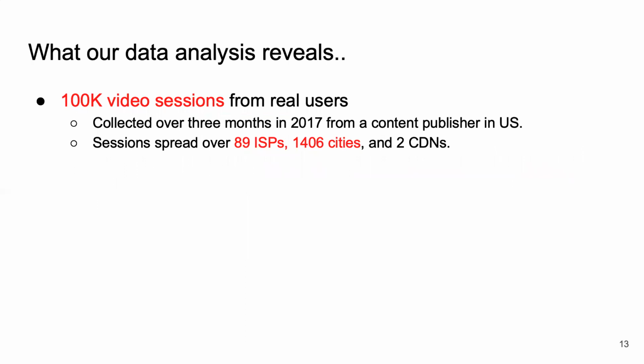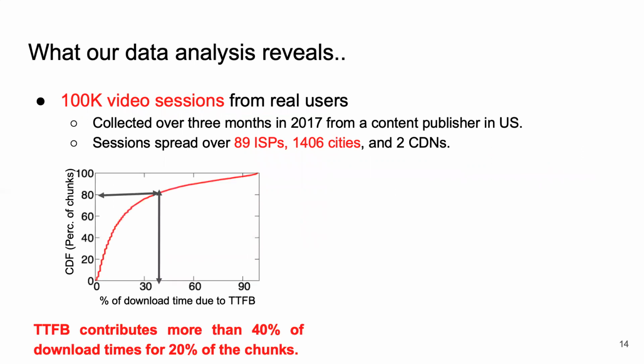Next, we analyze the data which sheds light on how these existing approaches work. Our data is collected from real users and consists of more than 100k video sessions spread over more than 80 ISPs and 1000 cities. We first look at TTFP. The x-axis in this graph shows the percentage of download time due to TTFP and the y-axis shows the percentage of chunks. TTFP contributes more than 40% of download time for over 20% of the chunks. Thus, TTFP is a significant contributor of chunk download time and still it is rarely considered in the prediction approaches.